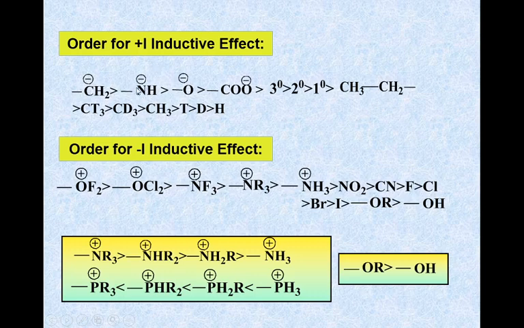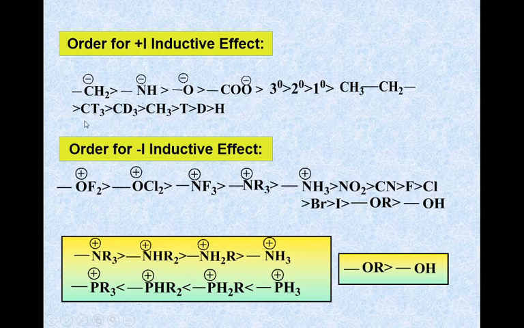The same case applies to NH negative and O negative, but here we write COO negative later than O negative, because there is a carbonyl group, and the negative charge of this oxygen can be delocalized with this carbonyl group. Hence this O negative donates more easily than this O negative.